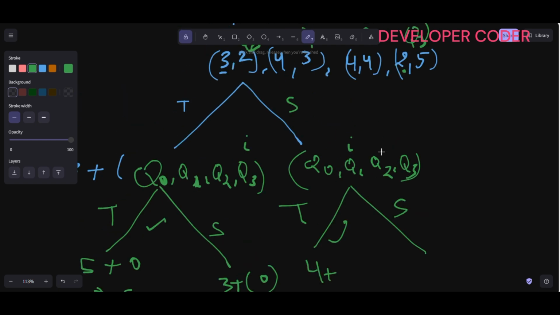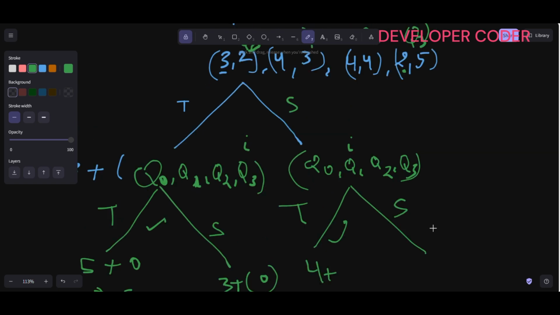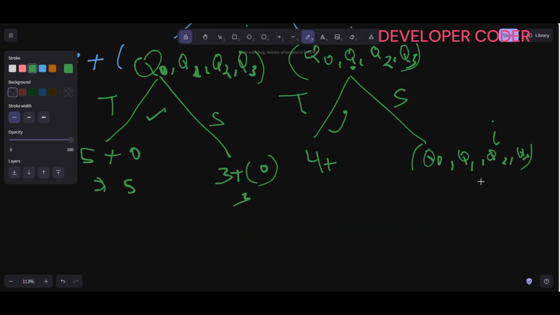So if you are going to skip this, then next time what are the options that you have? Next time you have the options like question number 2. You can start from question number 2, right, if you are going to skip it. So this is what you need to do. So if you are skipping it, here let's write question 0, question 1, question 2, question 3. Okay, so if you are skipping this as well, then from here next time you are going to reach here, then again you have two options here. Okay, so now if you are taking question number 2, you are going to get 4 here. So you're getting 4 only, and after that i goes out of bound, so from here you are going to return 4 only.